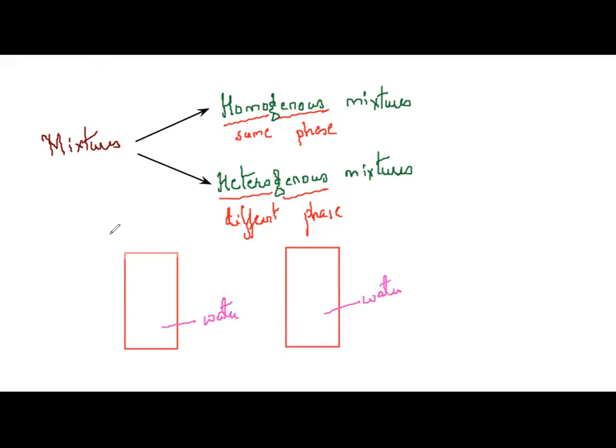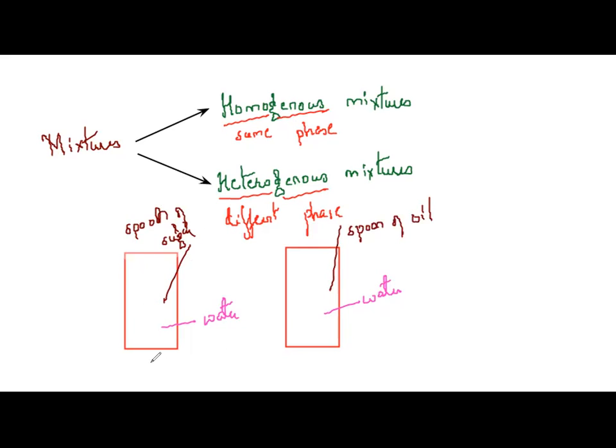To this glass of water, I will add one spoon of sugar, or you can add a spoon of salt, and stir it properly. And to this one, I will add a spoon of oil and stir it properly. Okay.